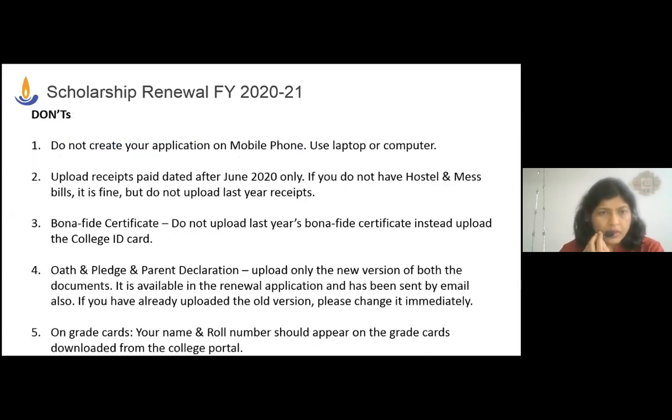All right. Coming to the don'ts, please do not do these things. Do not use a mobile phone for creating your application, because a lot of fields do not work properly. The application is not compatible with the mobile phone. Use a laptop or a computer, and upload only receipts which you have paid after June 2020. We cannot consider any receipts of last year. Even for hostel and mess, if you have not paid any amount, it is okay. Do not upload last year receipts. We cannot consider them. I hope I'm clear on this point. Only receipts which have been paid after June 2020 will be accepted.